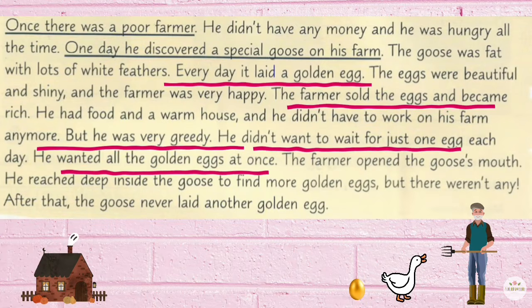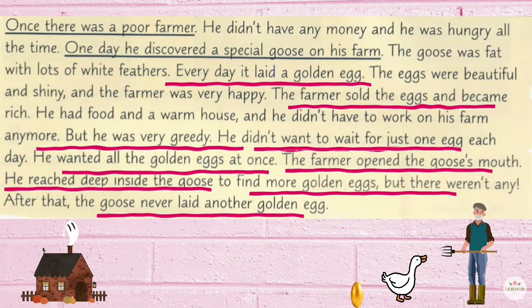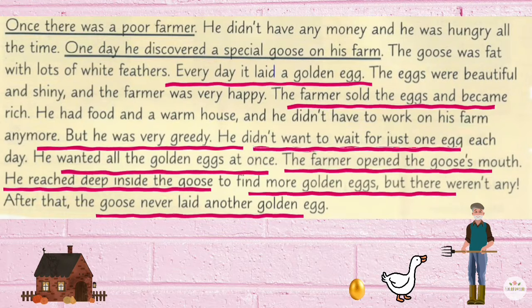He didn't want to wait for just one egg each day. He wanted all the golden eggs at once. The farmer opened the goose's mouth. He reached deep inside the goose to find more golden eggs, but there weren't any. The goose never laid another golden egg.